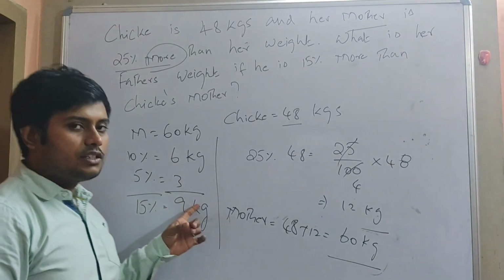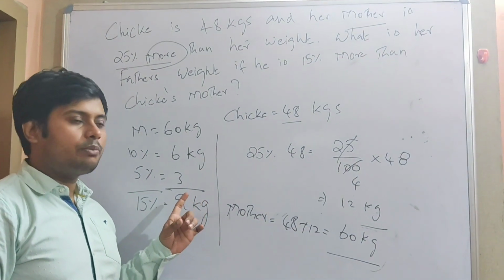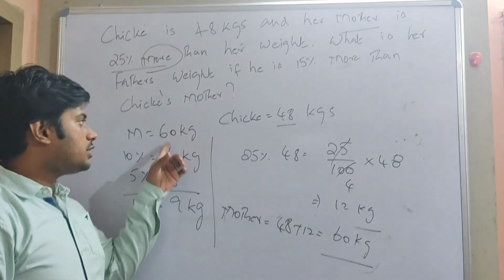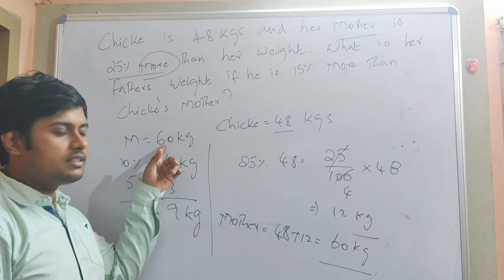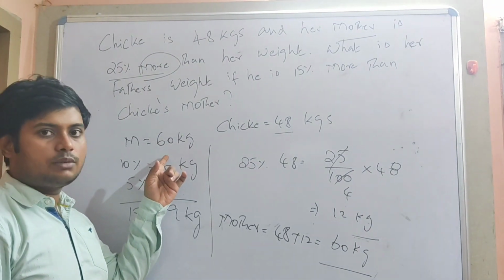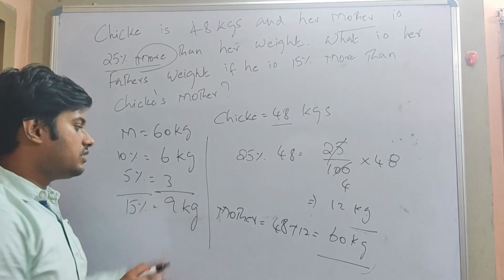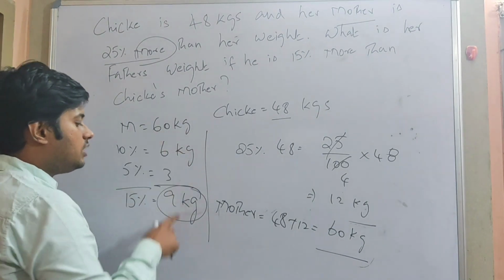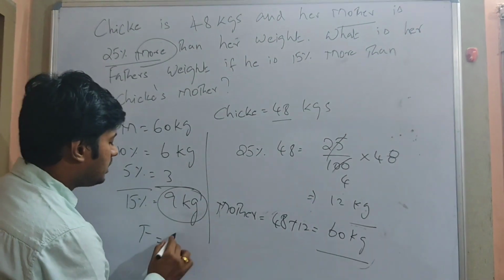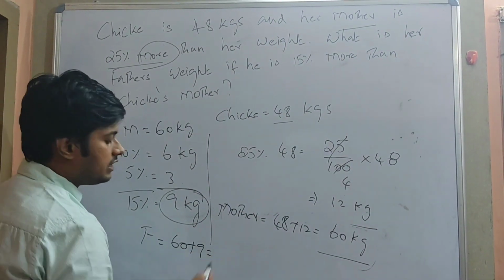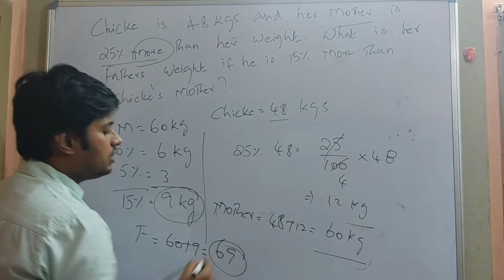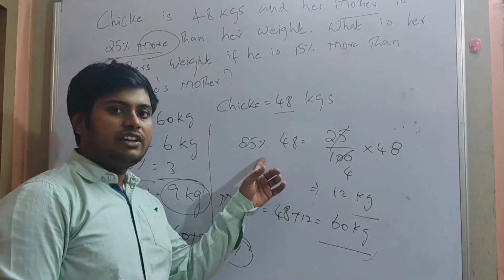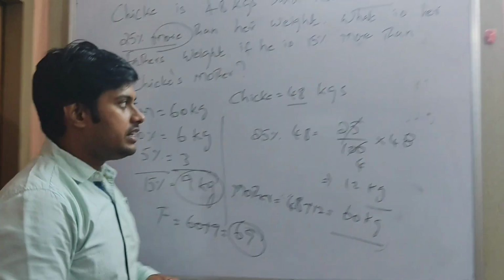You should not calculate this by this method; you should calculate in your mind itself. So for 60, 10% would be 6, 5% is half of 6, which is 3. So 6 plus 3 is 9 kgs. So her father's weight is 9 kgs more than her mother's weight. So 60 plus 9 gives me father's weight, which is nothing but 69 kg.